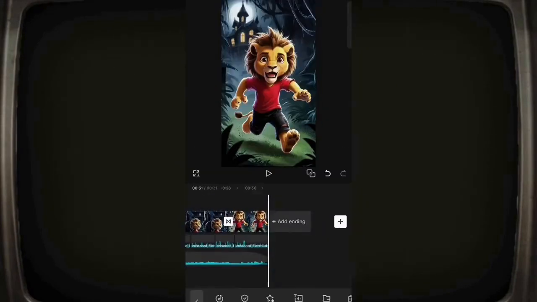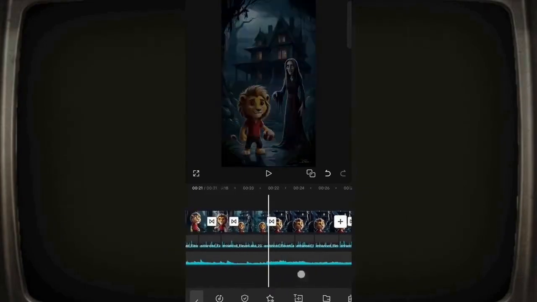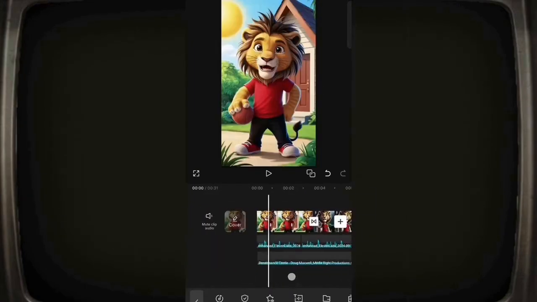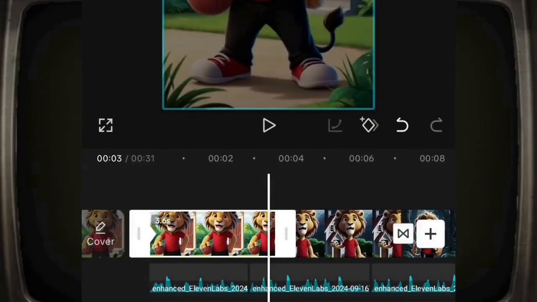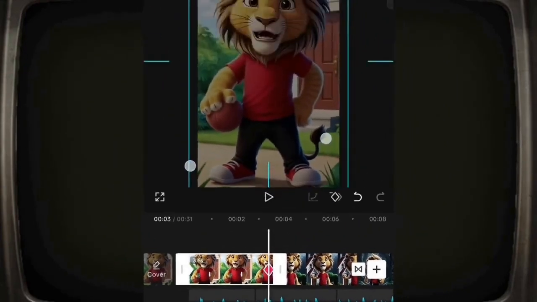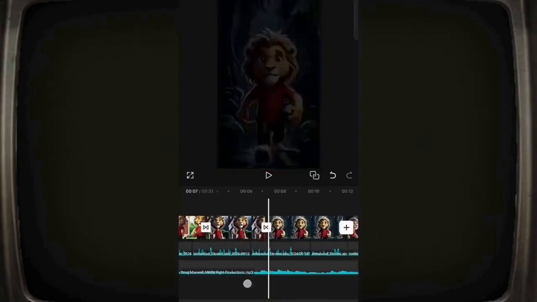So it gives a zoom effect in his video, which we will edit using keyframes. Add a keyframe at the start of the picture and then go to the end and zoom in a bit. The keyframe will be automatically added, then repeat the same steps for all the images.